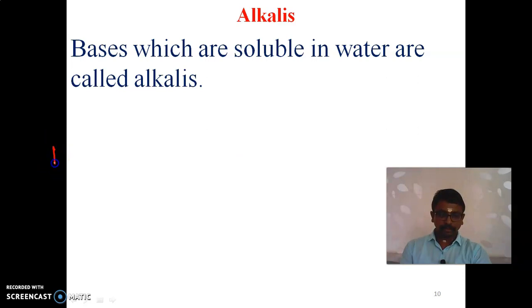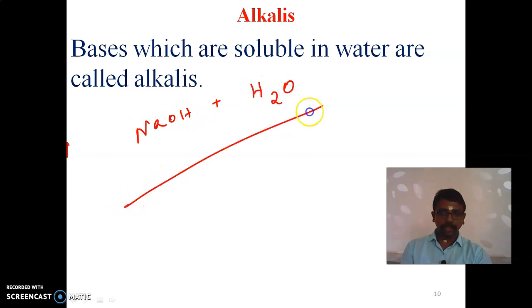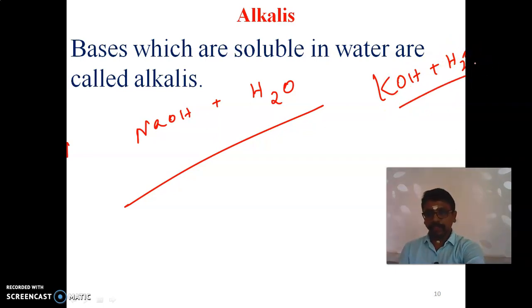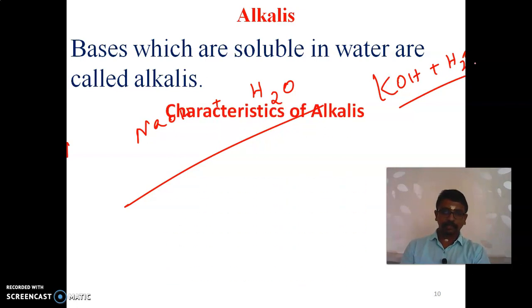So when sodium hydroxide is mixed with water, we can call it an alkali solution. And KOH plus water, this also we can call an alkali solution. So bases which are soluble in water are called alkalis. And now, the characteristics of alkalis.